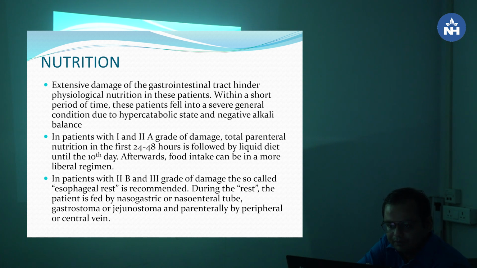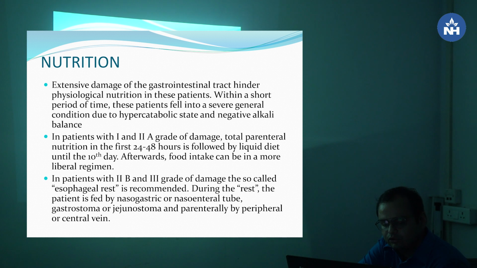Within a short period of time, this patient fell into a severe general condition due to hypercatabolic state and negative nitrogen balance. In patients with grade 1 and 2A, total parenteral nutrition is given in the first 24 to 48 hours, followed by a liquid diet until the 10th day. Afterwards, food intake can be a more liberal regimen.